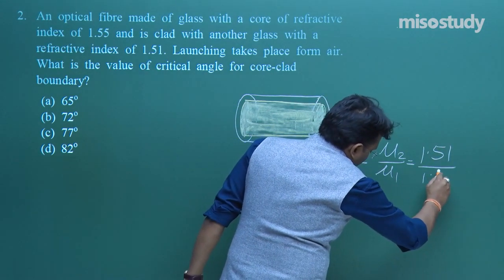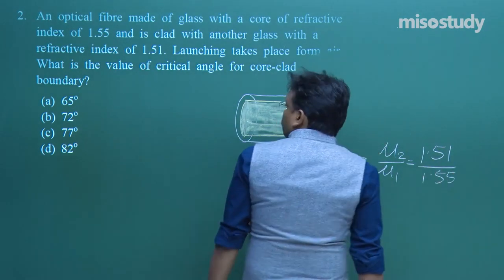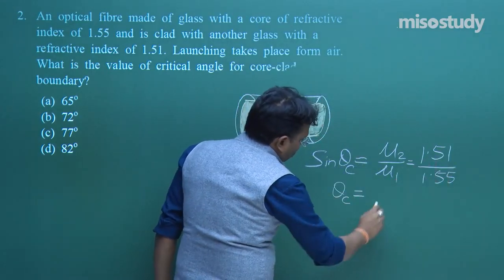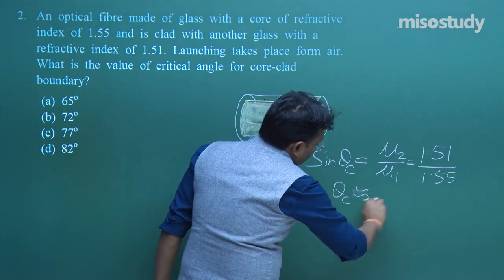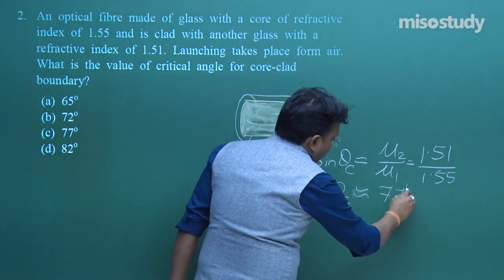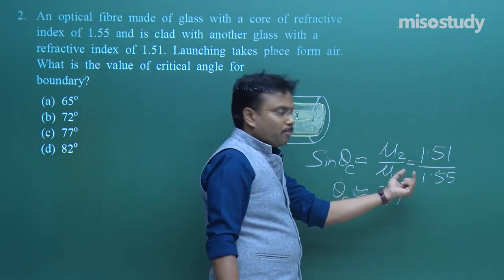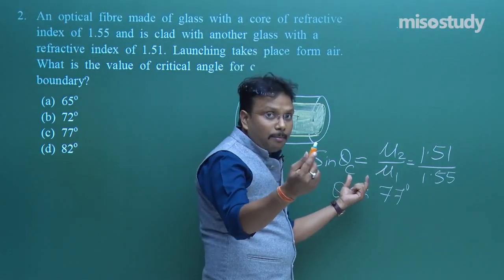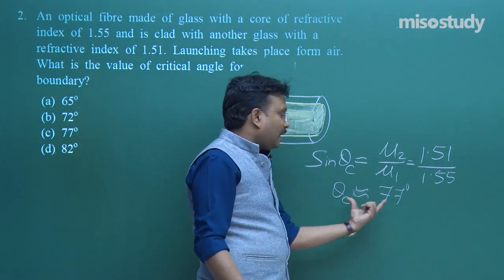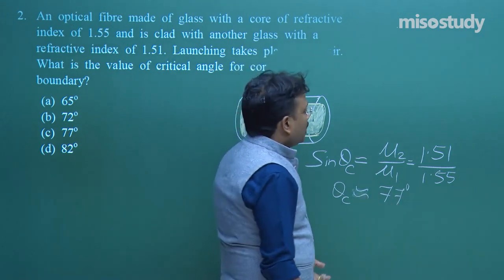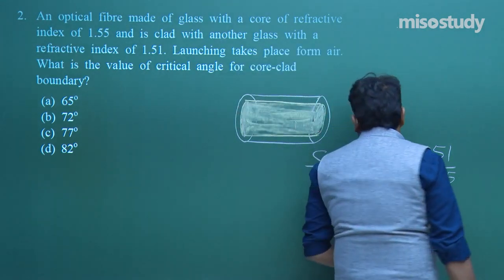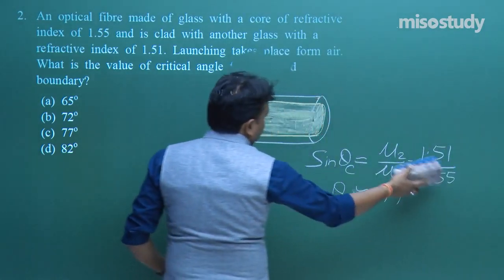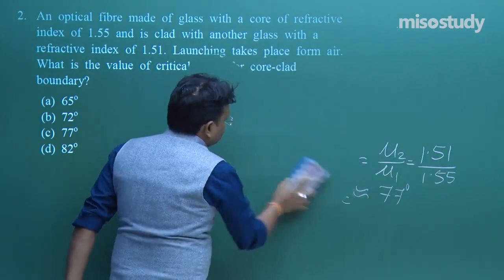1.51 upon 1.55. Fine. So, roughly after solving this, you can say theta c is nearly equal to 77 degrees. You just have to solve it, you will get a decimal number as the answer, and accordingly sin theta c is equal to that number, then theta c is equal to sin inverse of that number. So finally, I am writing this value. Fine. JEE Mains students are very comfortable with mathematics, that is why I am not mentioning all these terms. Simply, I tried to explain the basic idea. Okay.